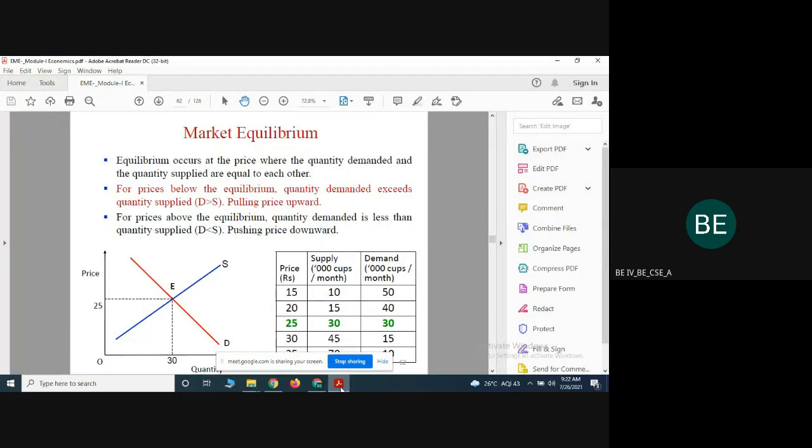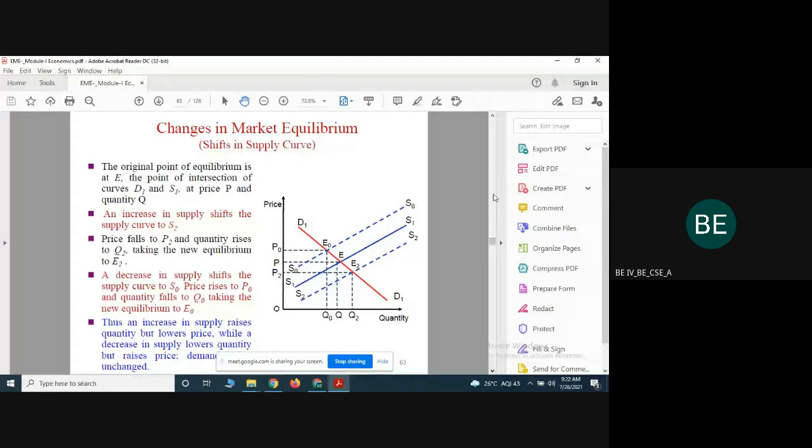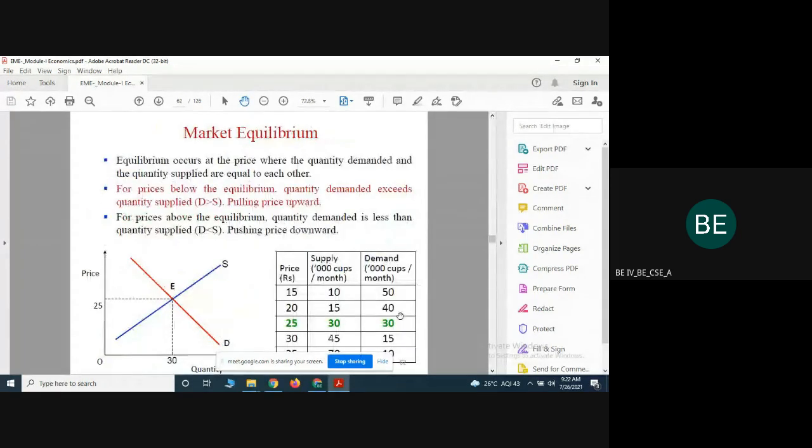For prices below the equilibrium, for example, that can be represented in a graph. Given one scenario, the price of the cup is 15 rupees, and supply is 10, and demand is 50. It's not an equilibrium point.